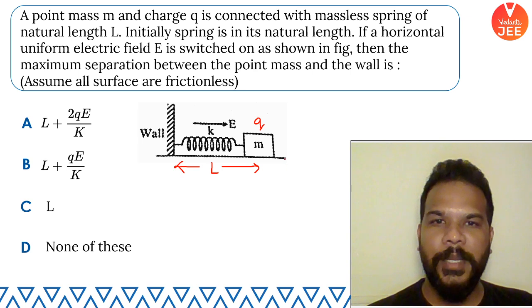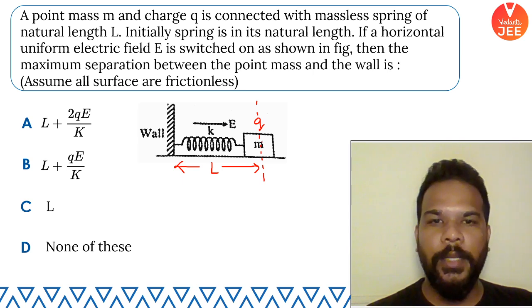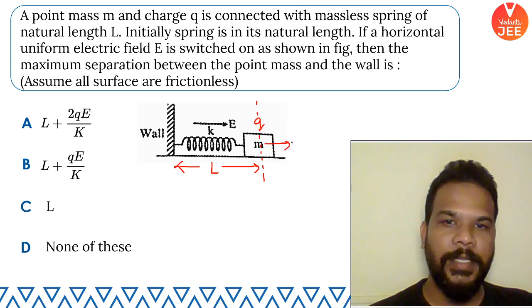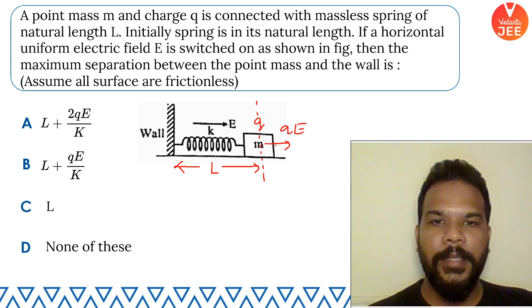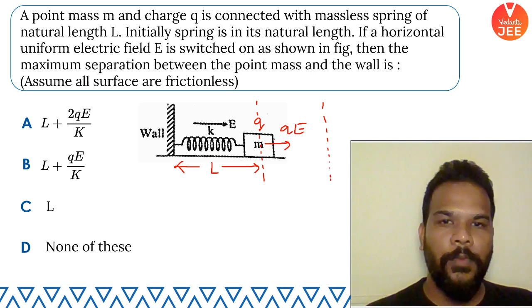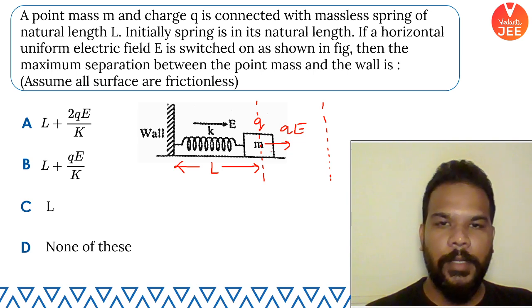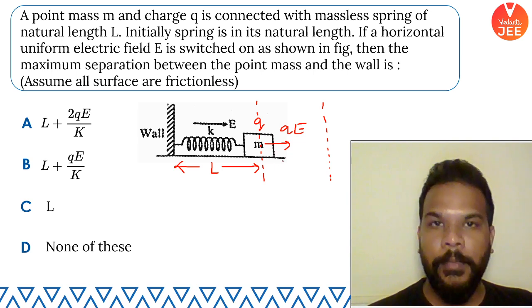Then what is the maximum separation between the point mass and the wall? Basically this electric field is going to behave like an external field and apply an external force in this direction, that is QE, such that whatever work is done by this external force gets stored by the spring.